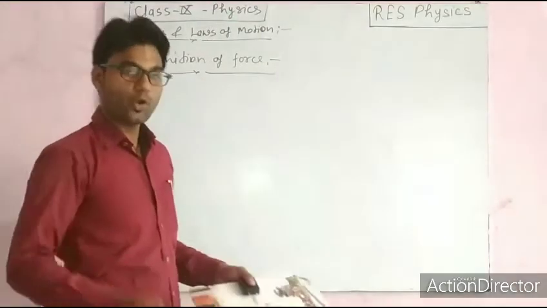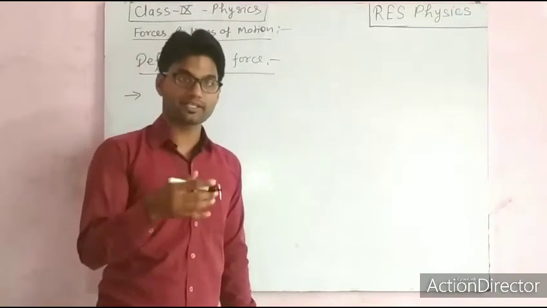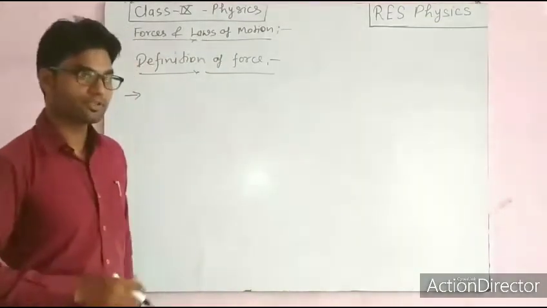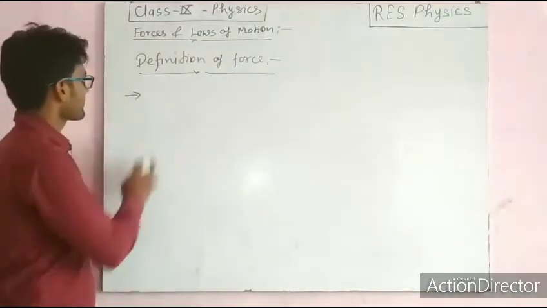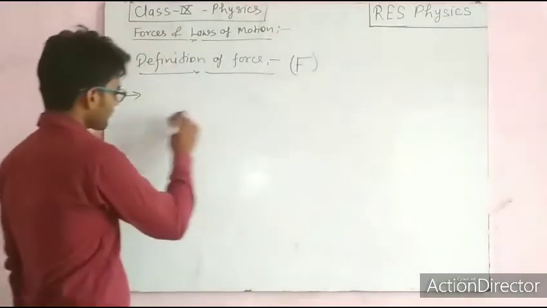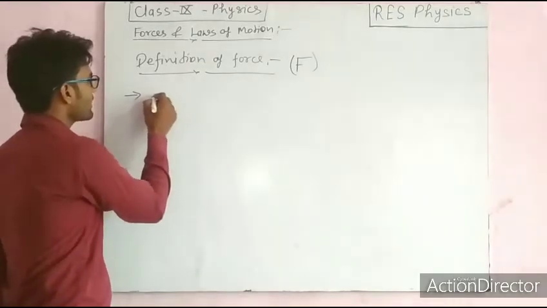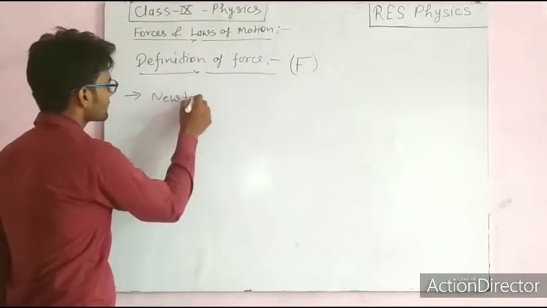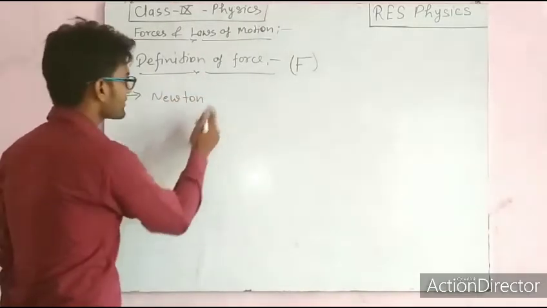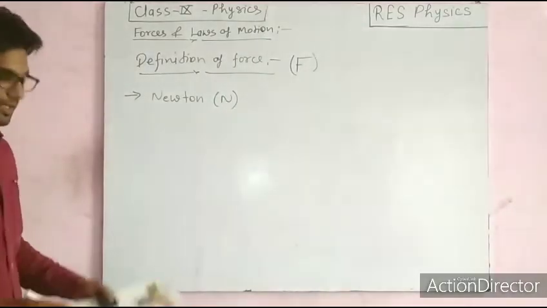Quantities which have direction are called vector quantities. In further classes, we will talk about vector and scalar quantities. Now the unit of force: the unit of force is Newton, represented by capital N.